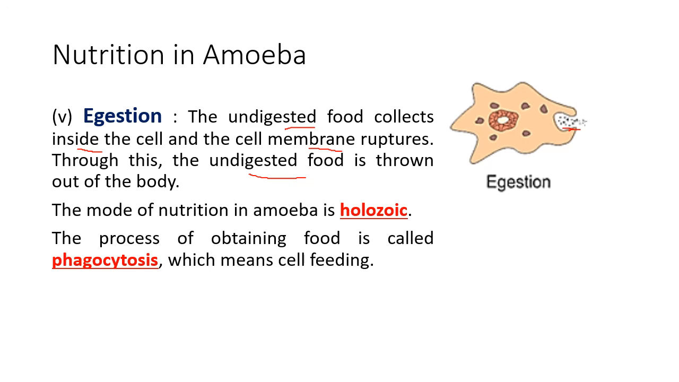Now the mode of nutrition in amoeba is holozoic. Why holozoic? Because it took the whole food inside, it digested the food by itself and threw out the waste. So this process is called holozoic. And the process of obtaining food is called phagocytosis, which means cell feeding. Okay, so phagocytosis means taking the whole food and feeding on that, and throwing out the waste.